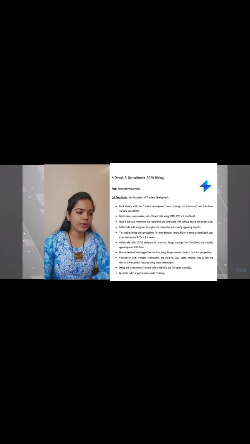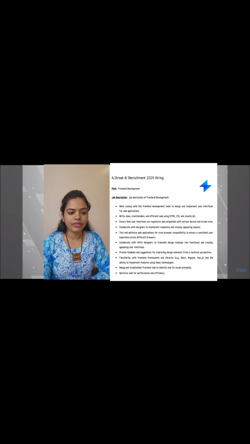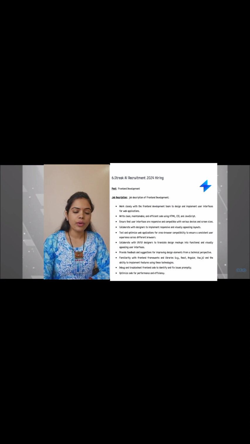Then collaborate with the UX UI designers to translate design mockups into functional and visually appealing user interfaces. Provide feedback and suggestions to improve the design elements from a technical perspective. Then familiarity with the front-end frameworks and libraries, and the ability to implement features using these technologies. Then debug and troubleshoot front-end code to identify and fix issues promptly, and optimize the code for performance and